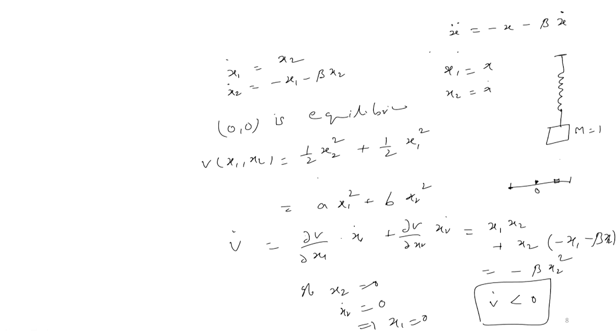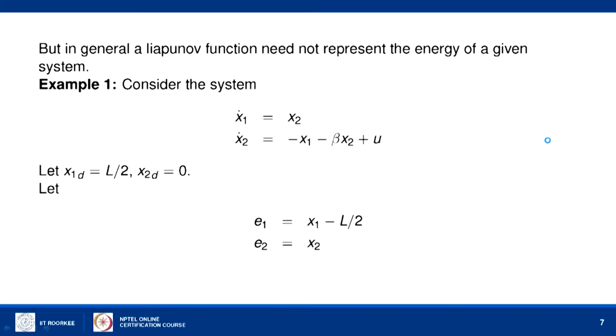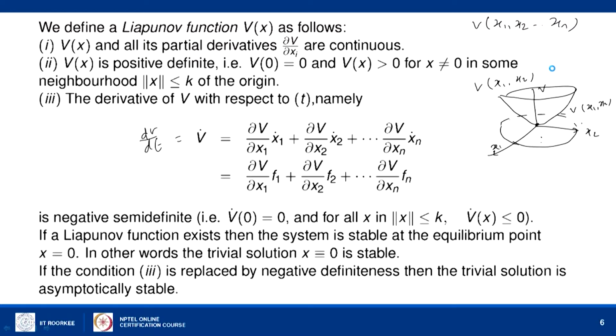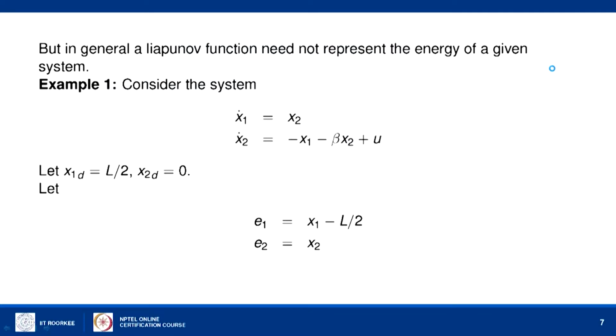So, this implies that the system is asymptotically stable, that means it will stop after certain oscillations, it will come to a stop, that is the meaning of asymptotic stability of this system. But in general, the Lyapunov function need not represent the energy of a given system. We can see several different examples in which the Lyapunov function is different from energy, but it should satisfy the three conditions for stability or asymptotic stability of the system.